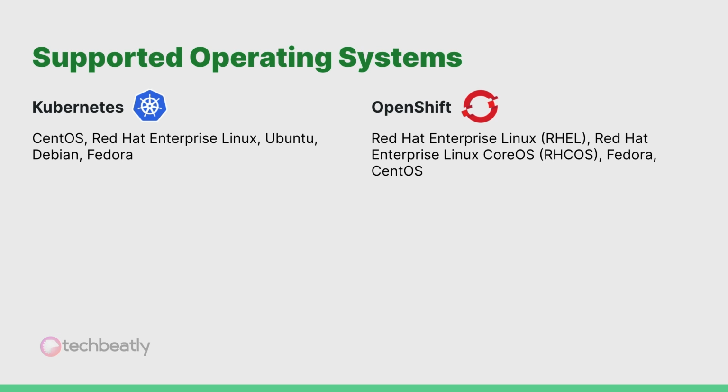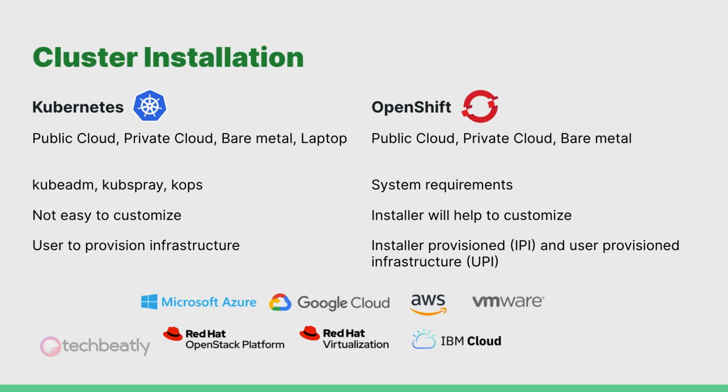The next one is supported operating systems. Ideally, you can deploy Kubernetes on most of the general purpose Linux operating systems such as CentOS, Red Hat Enterprise Linux, Ubuntu, Debian, Fedora, and other Linux flavors. But for OpenShift, you need Red Hat Enterprise Linux (RHEL) or Red Hat Enterprise Linux CoreOS. And if you are using OKD, then alternatives like Fedora, CentOS, etc. You must use RHCOS or CoreOS machines for the OpenShift control plane, and you can use either RHCOS or RHEL for compute machines.